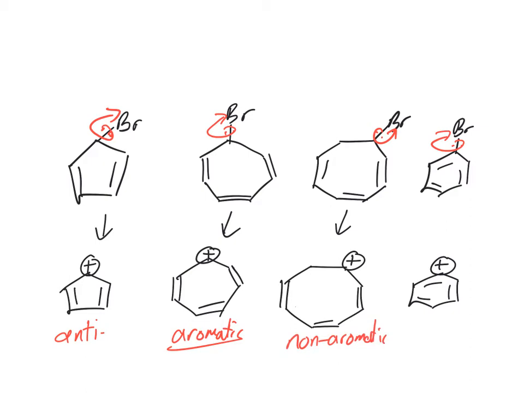And then the worst one actually is this one, because you have an empty sp2 hybrid orbital that can't do any resonance at all. Right, at least this could do resonance, this can do resonance, this can't do resonance at all. So this is really bad. So this is like never going to happen either. So the answer they want is making an aromatic product.